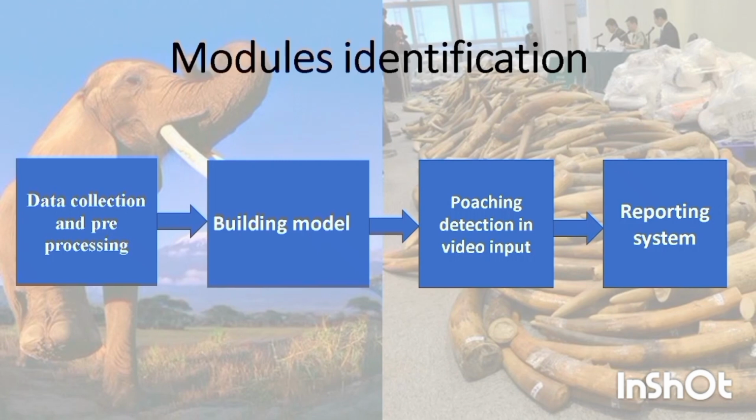Yeah, the modules. Primarily there are 4 modules. First, I'm collecting the data and processing it, and then I'm building a model, and then I'm identifying if there is poaching in the given video file, and then I'm reporting it.